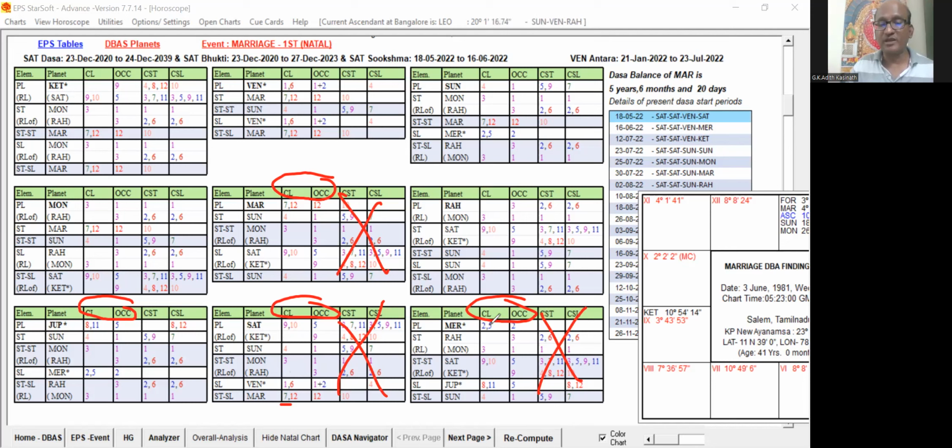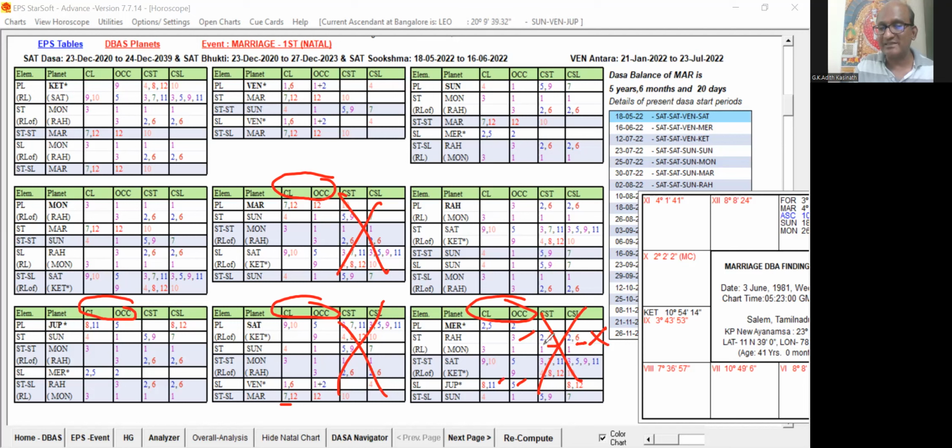But look at Mercury. Lord of 2 and 5 occupying second house, Rahu occupying third house, and sub-level is Jupiter 8, 11, and 5. So if you take note, Mercury should be the better planet as per KP. You can take that this planet is definitely going to support the marriage. But Mercury, we have eliminated. Why? Mercury 2, 5, 2 is okay. Star level planet Rahu is an unfavorable planet because it is the third occupant, 2, 1, 6 star lord and 2, 1, 6 cuspal sublord. So we have eliminated this planet.